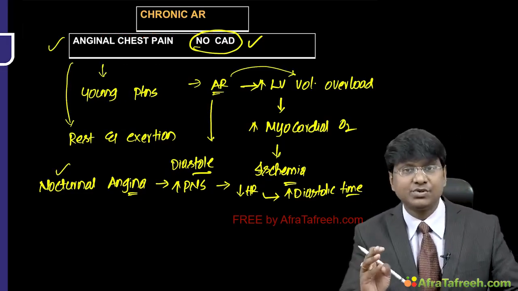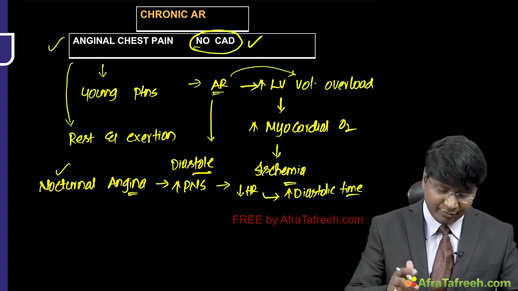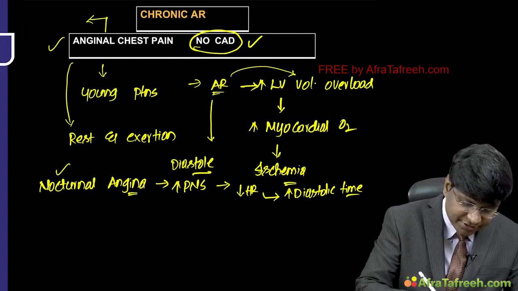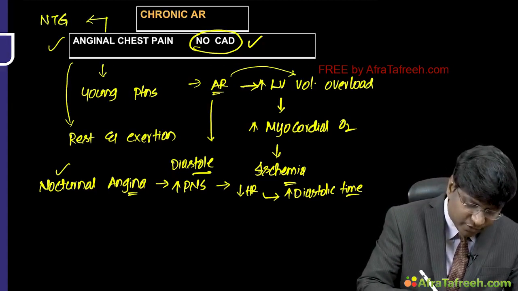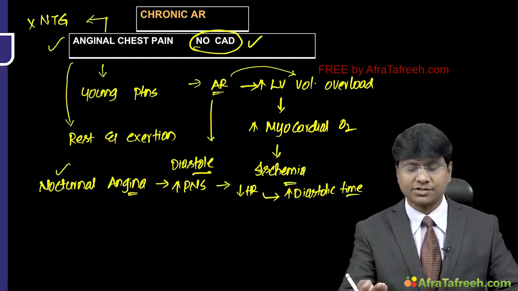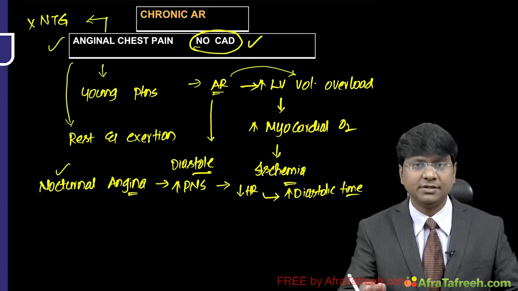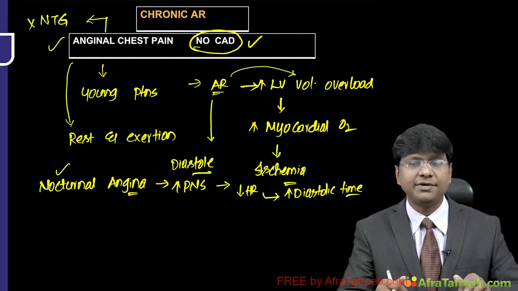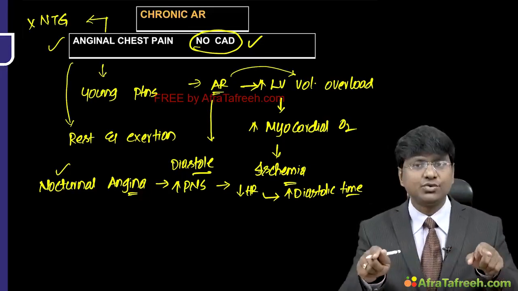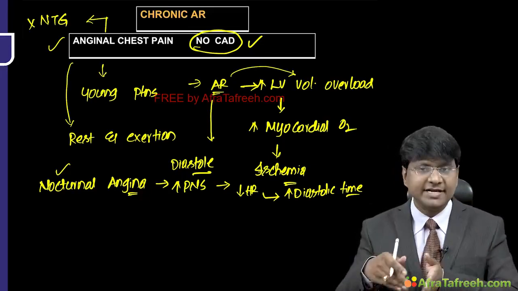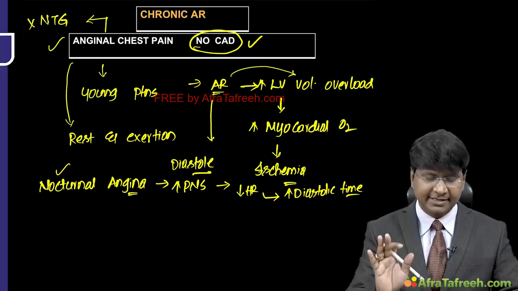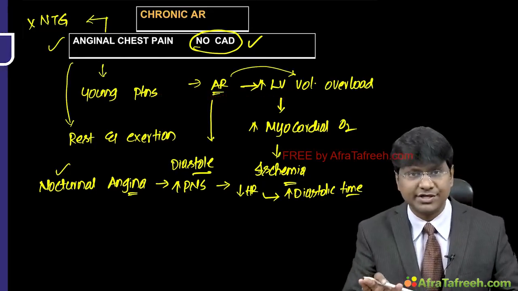And these anginal episodes can be prolonged, and you have to remember that these anginal episodes of aortic regurgitation don't respond to nitroglycerin, right? Nitroglycerin, what can it cause? It can cause coronary artery vasodilatation. But what is happening in aortic regurgitation? Even though there is coronary artery vasodilatation, the blood which has to go into the coronaries is not going. The blood is returning back into your LV rather than into the coronaries during the diastole, and thereby there is no response to your nitroglycerin at all.